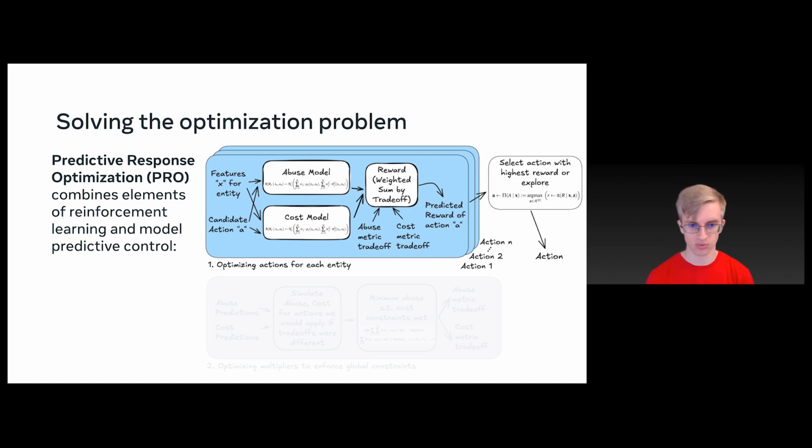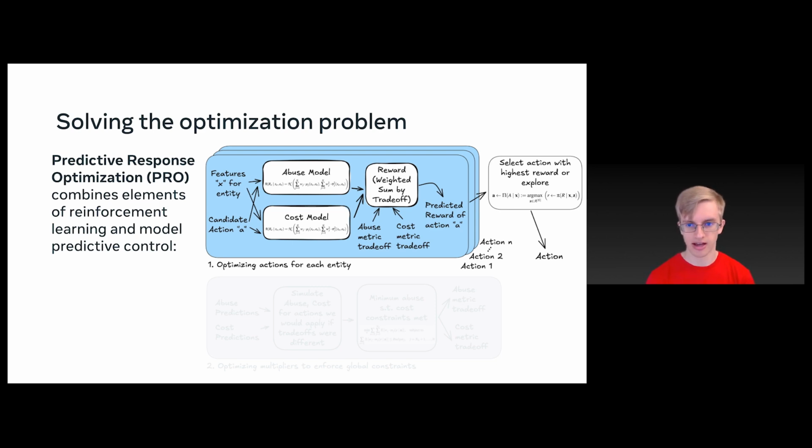For each of those candidate actions, let's just start with action 1, for example. We have an abuse model and we have a cost model. The abuse model predicts what would be the amount of abuse if I apply candidate action 1 to this account, and the cost model is similar. What would the cost be if I apply this candidate action 1 to this account? Those give us a predicted amount of abuse, predicted amount of cost, and then our reward in this reinforcement learning system is going to be a weighted trade-off between these two amounts.